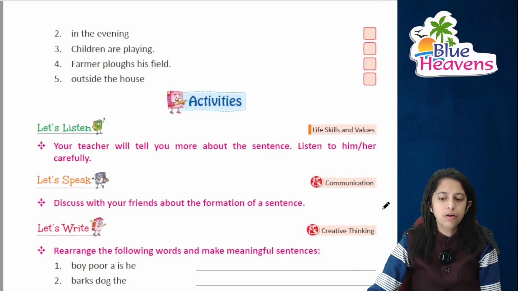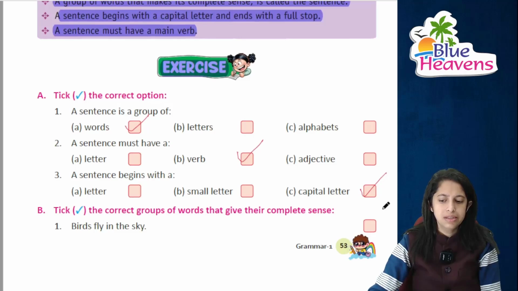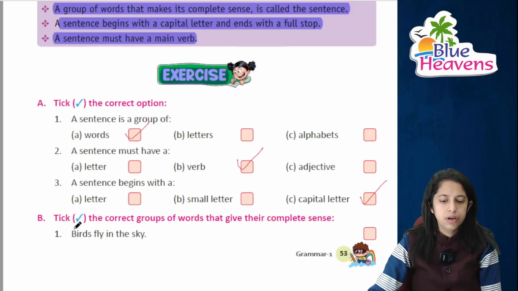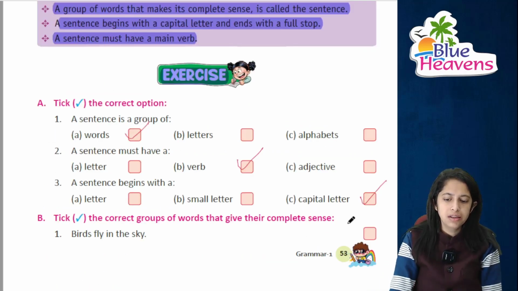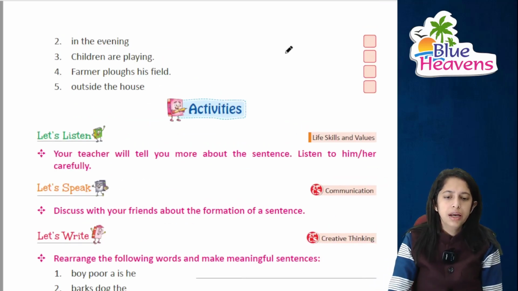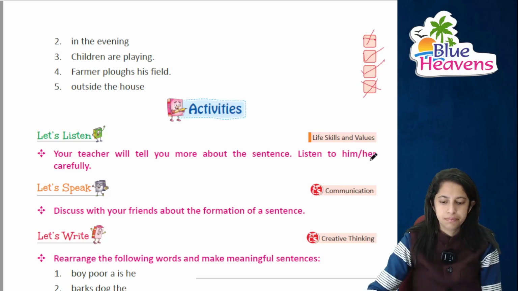Now you have to take the group of the following sentence in the complete sense. Like the first one is that birds fly in the sky. Yes, this is the correct group of words, right? Next, in the evening, this is wrong, right? Children are playing, of course, this is true. Farmer plow his field, again it's true. Outside the house, this is false, right?